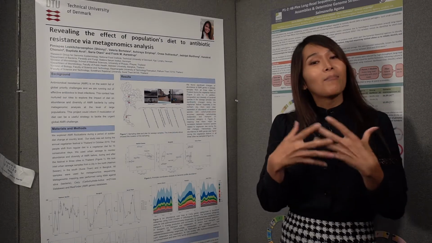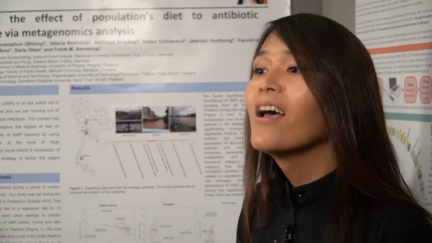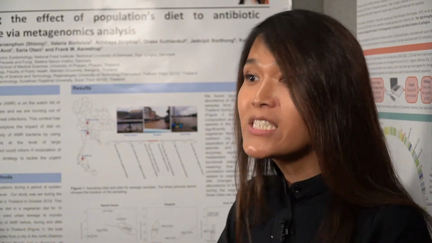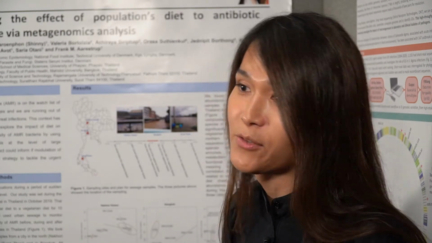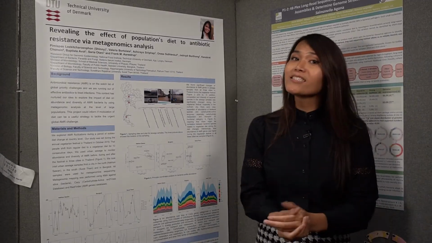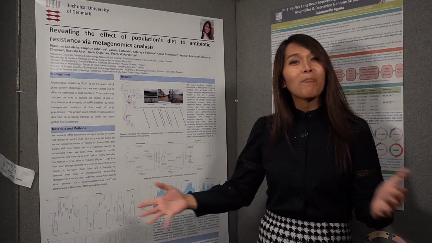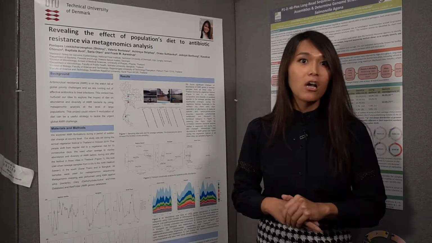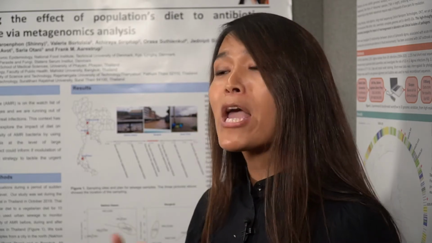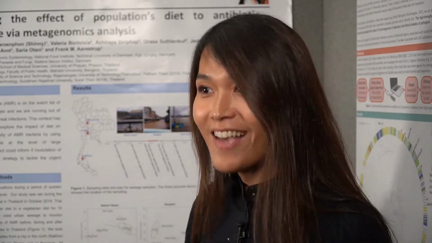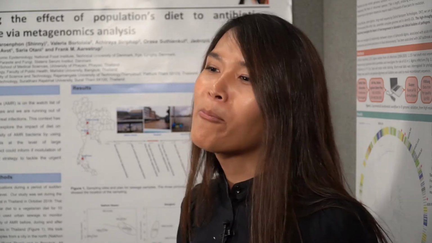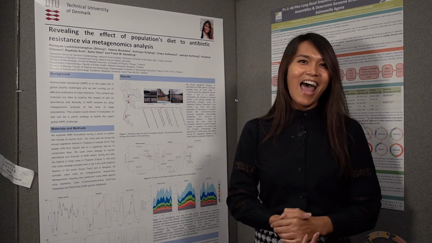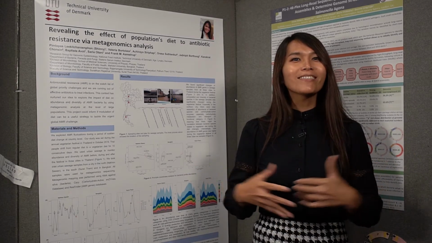So not only did the abundance of AMR increase when the festival started, the carbohydrate-related genes also increased, and the festival is the vegetarian festival. We don't have an answer for why these changes happen, but what we can conclude from this work so far is that yes, there is a change in antimicrobial resistance and microbiome when people change their diet. And we can capture that change at the population level through sewage data and metagenomics analysis. That's a very short sum-up of our work, and thank you for watching.